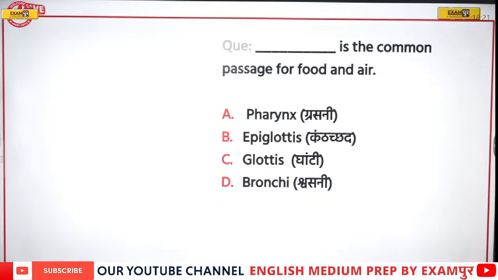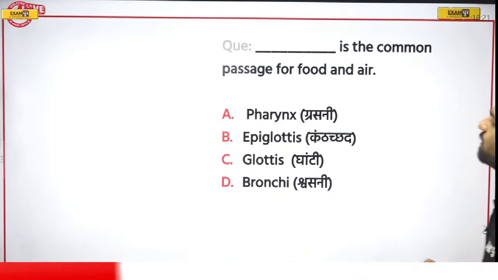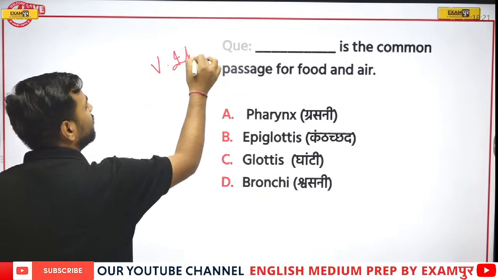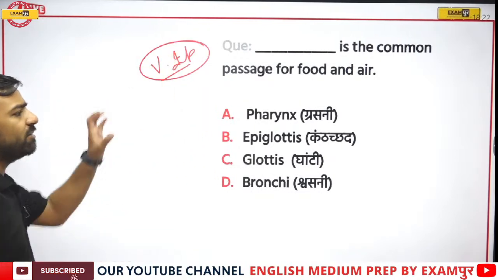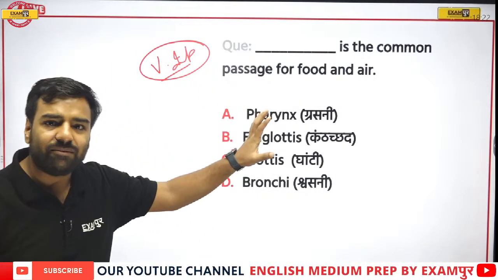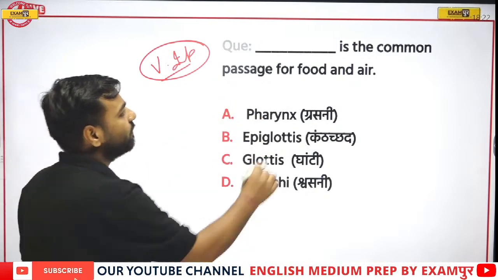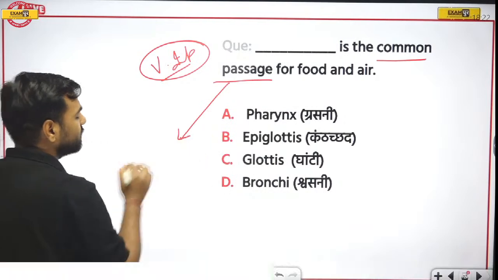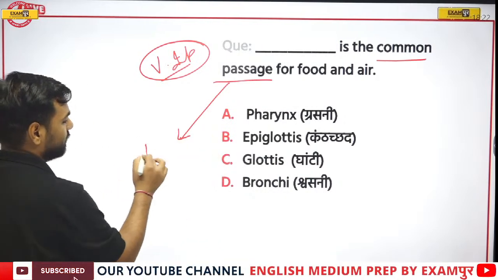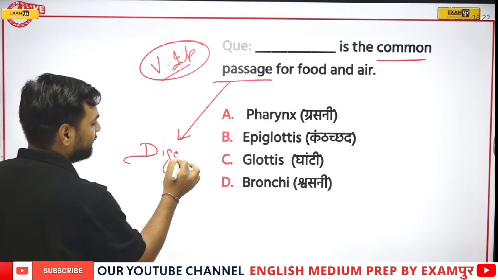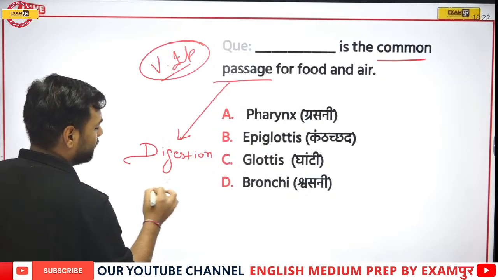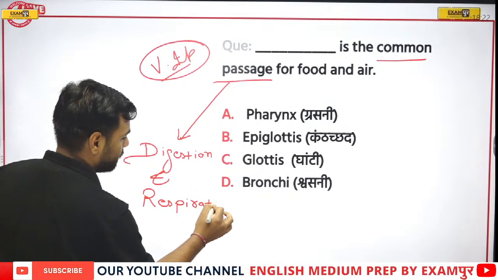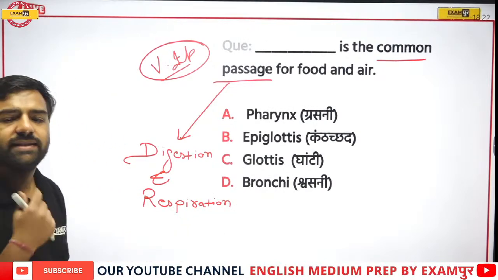Talking about the next one, dash is the common passage for food and air. Now this is a very important one. Why? Because it is asked in the examination. Many examinations have asked this same question. Please remember, whenever we are talking about the common passage, this is there in the digestion part. Apart from that, it is also there in the respiration part. So yes, it's very obvious it is there in the neck part.